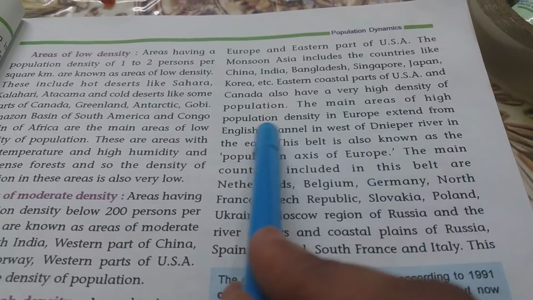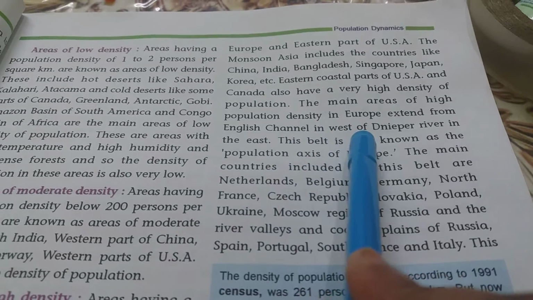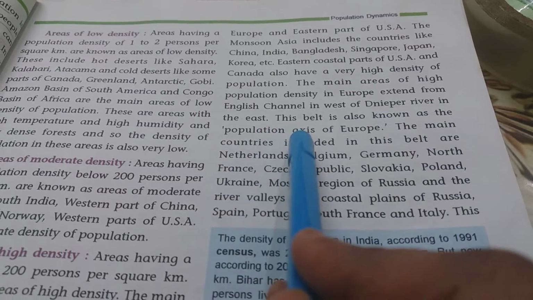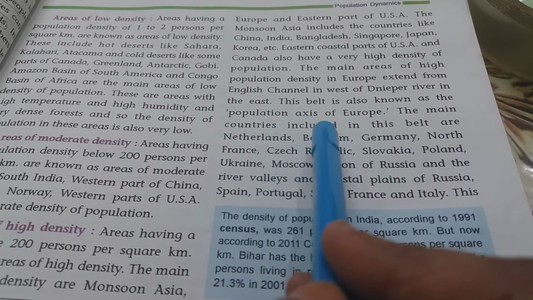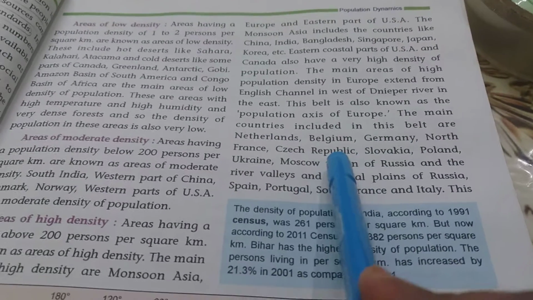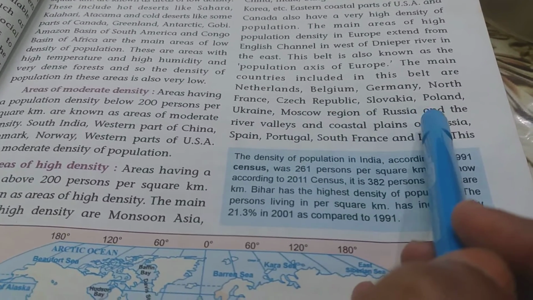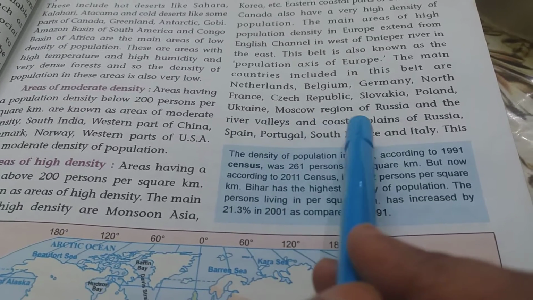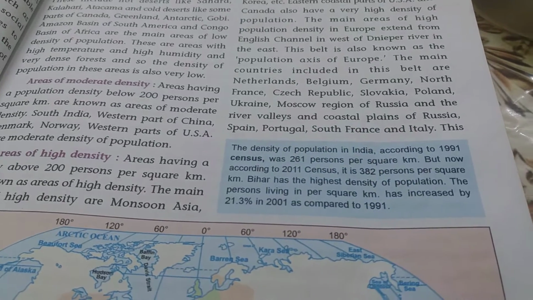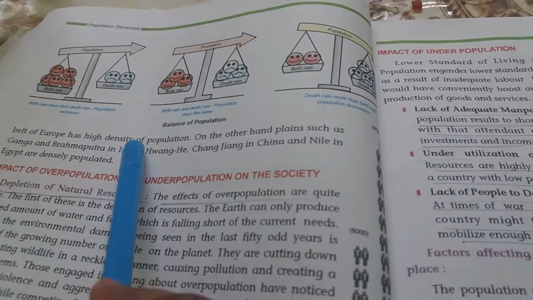The main area of high population density in Europe extends from the English Channel in the west to the Danube River in the east. This belt is also known as the population axis of Europe. The main countries included in this belt are Netherlands, Belgium, Germany, North France, Czech Republic, Slovakia, Poland, Ukraine, Moscow region of Russia and valleys and coastal plains of Russia, Spain, Portugal, South France, and Italy. This belt of Europe has a high density of population.